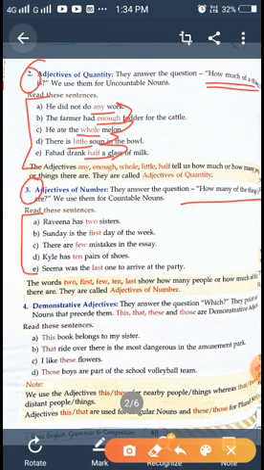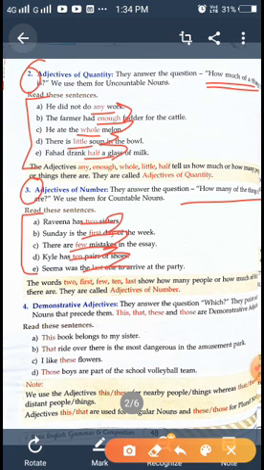Kyle has 10 pairs of shoes. Sima was the last one to arrive at the party. So here it is 2 sisters, first day, few mistakes, 10 pairs, last one. So all these words speak about the number. That may be 2, 3, first, like this, but they are showing the number.